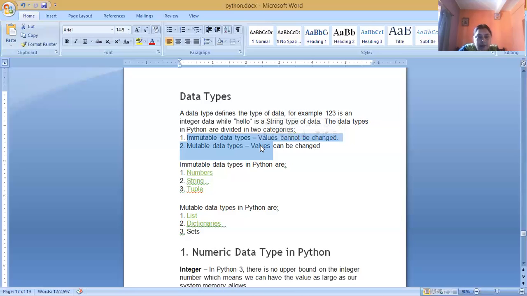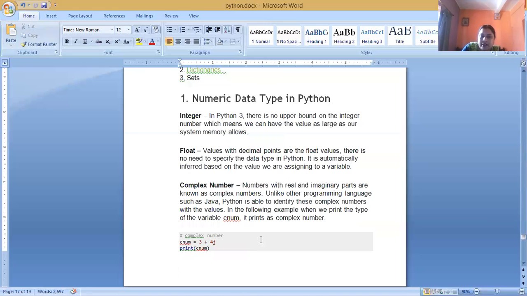In class 11, we will discuss data types such as numbers, strings, tuple, list, and dictionary. Sets are not in class 11, but sets are also a data type in Python that comes under the mutable data types. Okay, students. Next, among the immutable data types, we will discuss numeric data types.